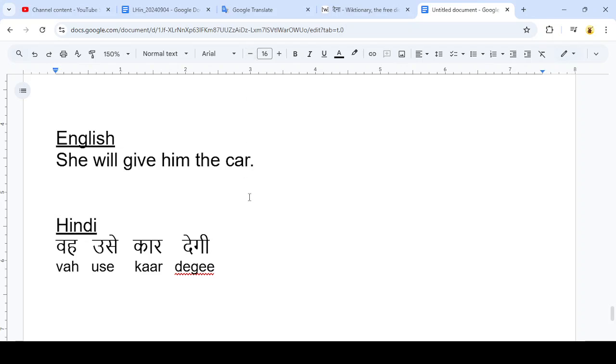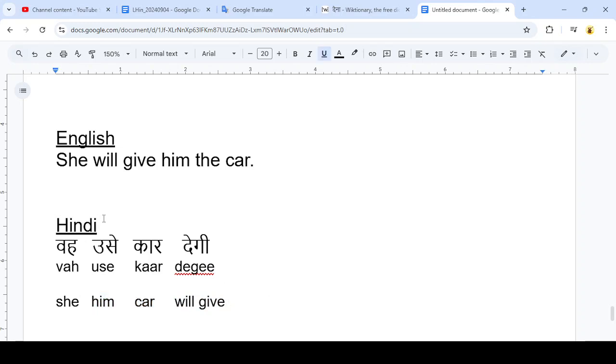And if we retranslated this back into English literally, of course we would have she, him, car, will give, right? So that's where you can really see where the components of this ditransitive scene is different from English. The subjects both come at the start of the sentence. In Hindi, however, the verb goes at the very end of the sentence, and then the indirect object and the direct object are sandwiched in between, right?